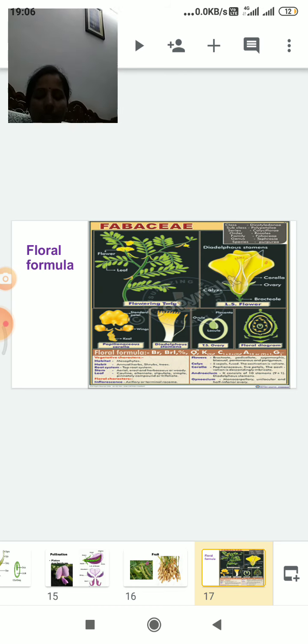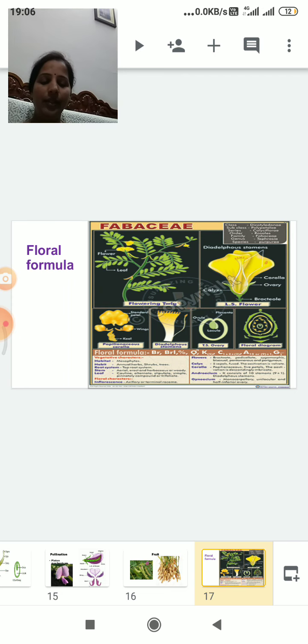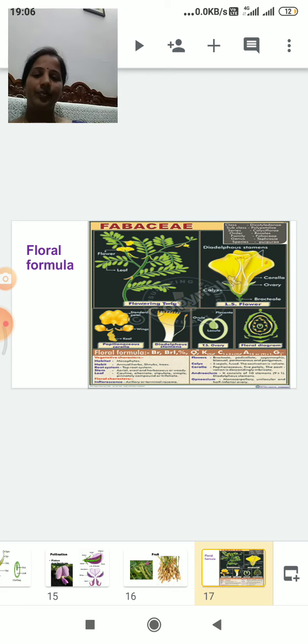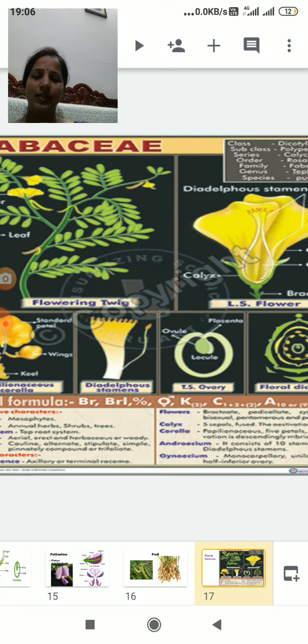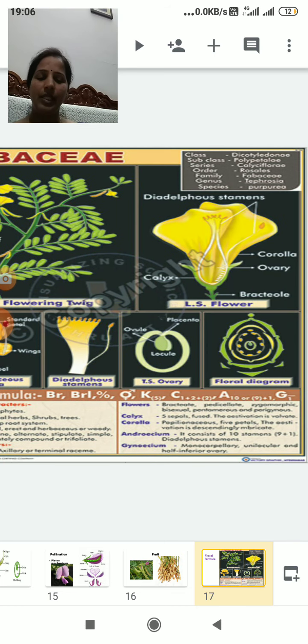So in this, the flower bears a bract and bracteoles. This is the floral formula of Tephrosia purpurea: bracteate, bracteolate, zygomorphic, bisexual.